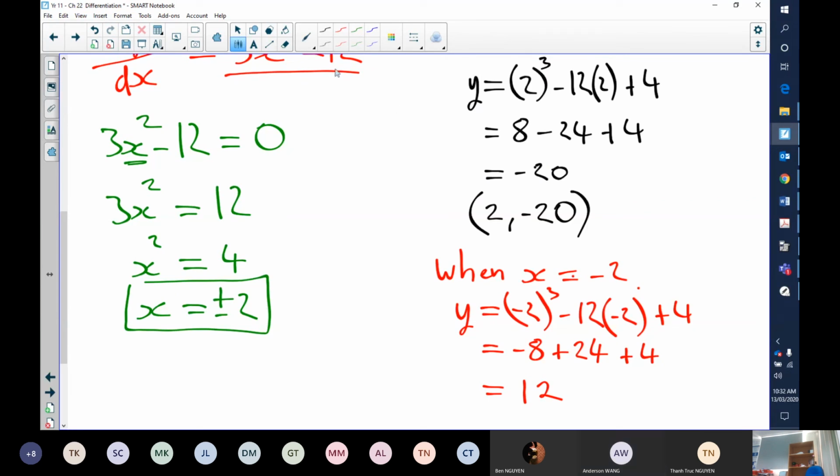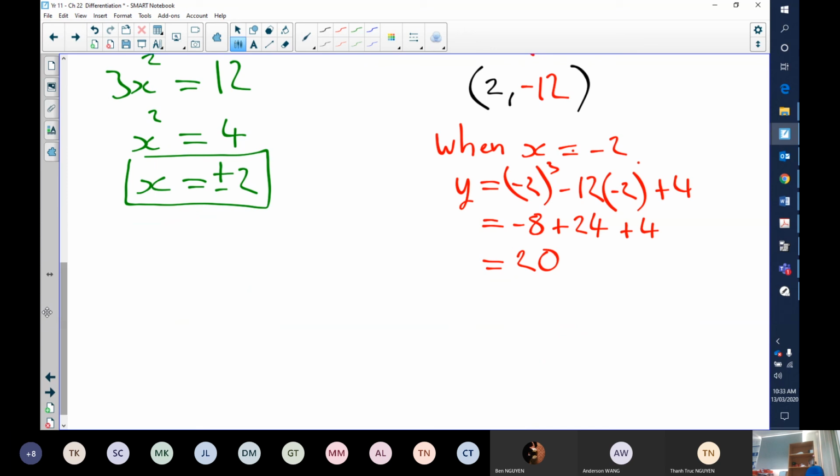Well, this is incorrect. Let me have a look at that. That's minus 12 here, because 8 minus 24 plus 4 is going to be minus 12. And this one here is going to be 20, because minus 8 plus 24 is going to be 16, plus 4 is 20. I hope you picked that up while I was doing that. So that's going to be minus 2 and 20. So they're our 2 points.